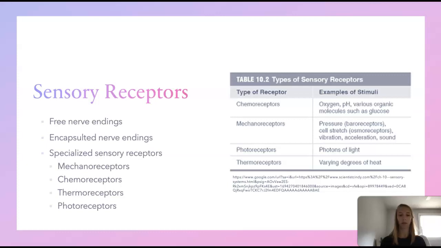Specialized sensory receptors include mechanoreceptors, which respond to pressure, vibration, or sound, chemoreceptors, which respond to chemicals, thermoreceptors, which respond to temperature, and photoreceptors, which respond to light. Each receptor has an adequate stimulus, which is a form of energy that it is most responsive to. The table shown demonstrates the different types of receptors and examples of stimuli that affect them. For example, chemoreceptors are responsible for receiving chemicals. These examples may include oxygen, changes in pH, or various organic molecules such as glucose.